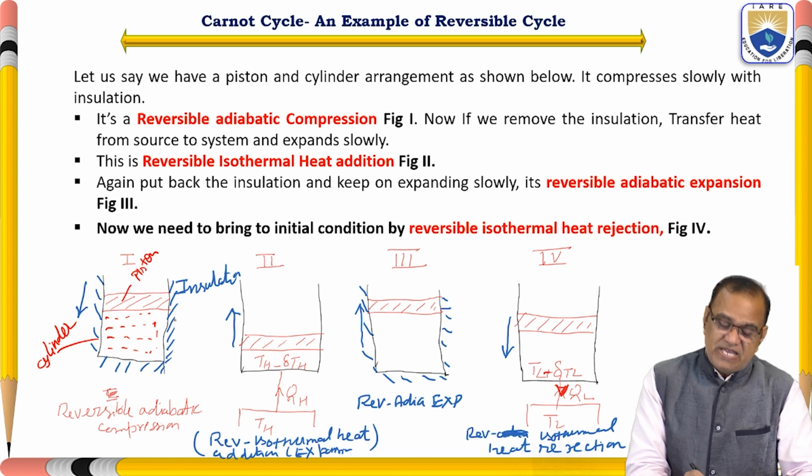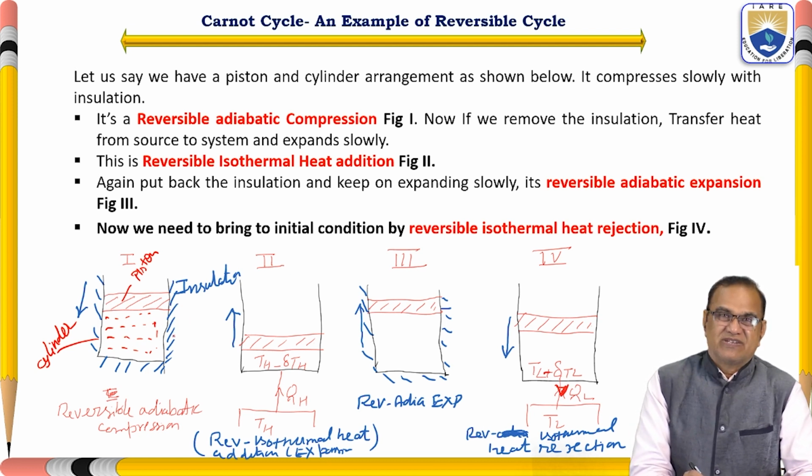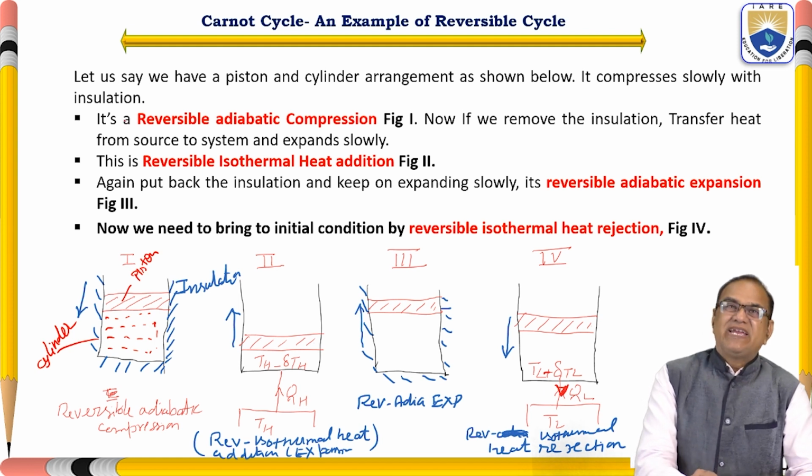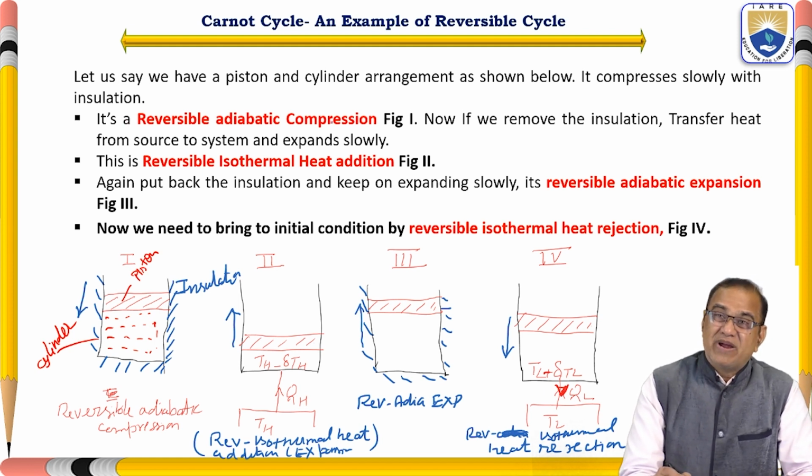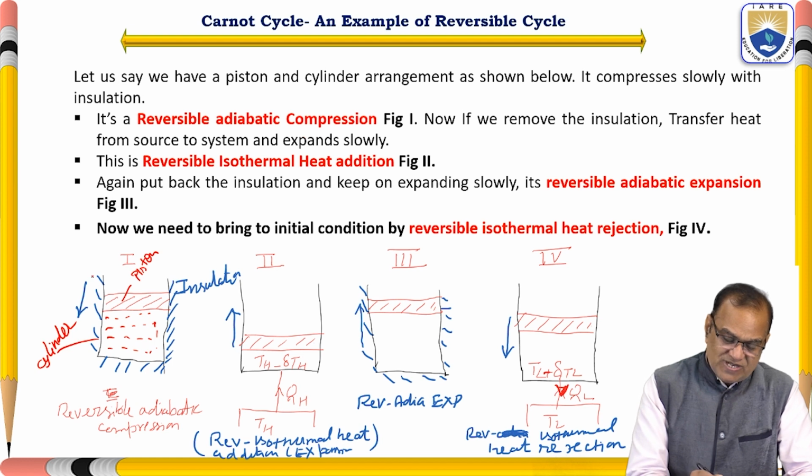There is a restriction on transfer of heat, due to the insulation. So the first process is a reversible adiabatic compression.